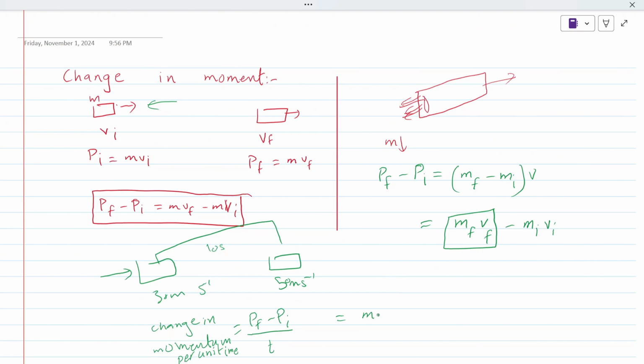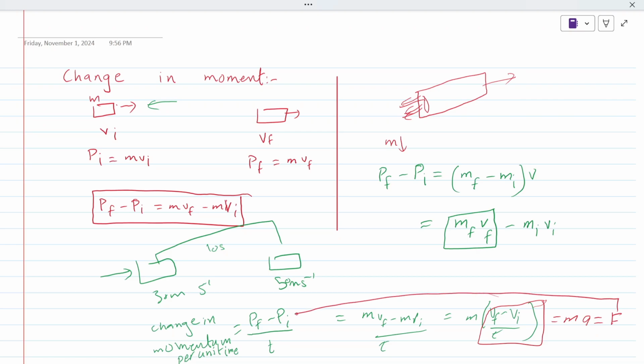Can we write this as mvf minus mvi upon time? Taking m common, it is m times vf minus vi upon t. My friends, what does this formula state to you? This is acceleration. It means that mass times acceleration is equal to force. It means that the force is equivalent to the change in momentum per unit time.